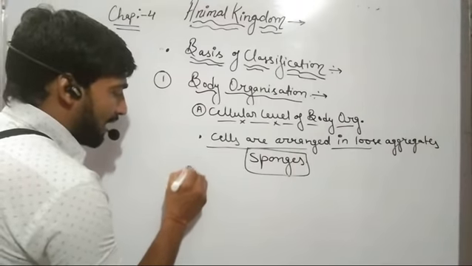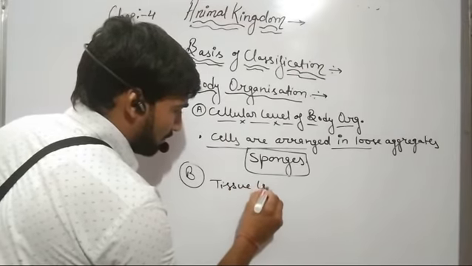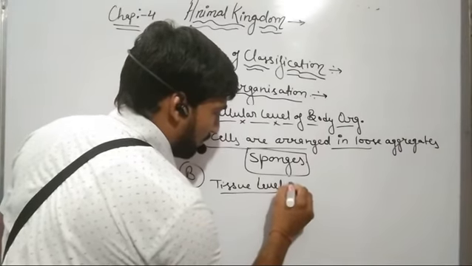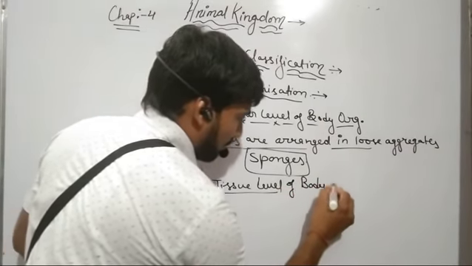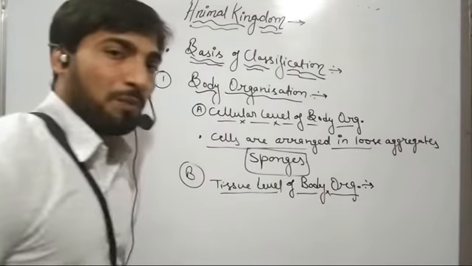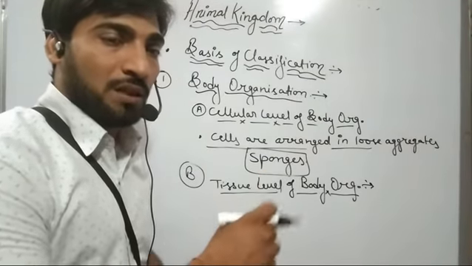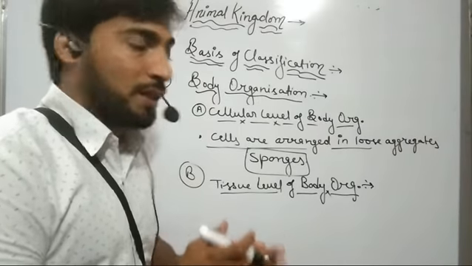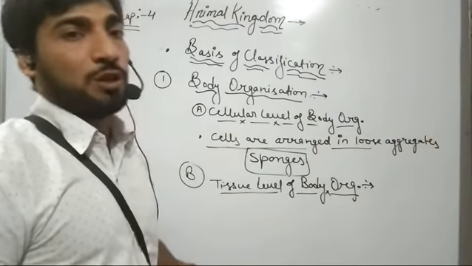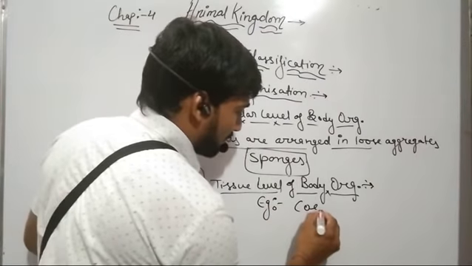Now the second type of body organization is the tissue level of body organization. In an organism, the cells which perform the same function and have identical size and shape group together to form a tissue, and such organisms have the tissue level of body organization. The example includes the coelenterates.